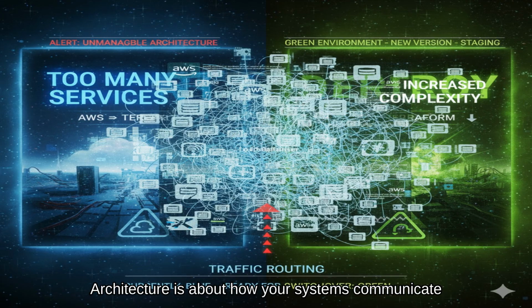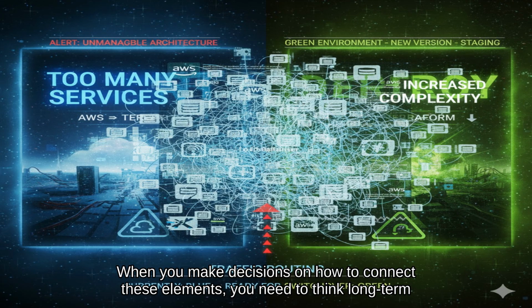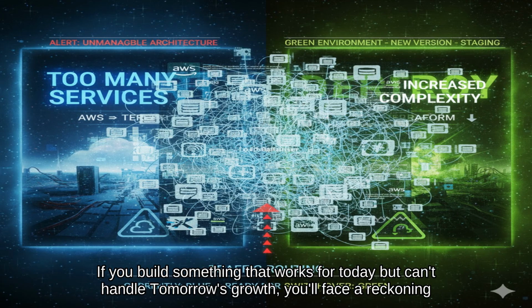Architecture is about how your systems communicate. It includes servers, databases, and APIs. When you make decisions on how to connect these elements, you need to think long-term. Here's the catch: many engineers underestimate the importance of scalability. If you build something that works for today but can't handle tomorrow's growth, you'll face a reckoning.